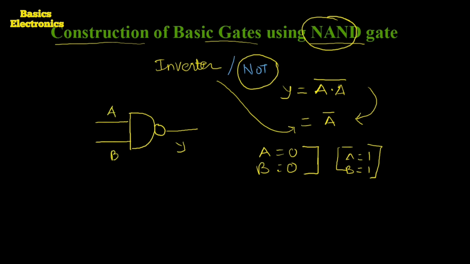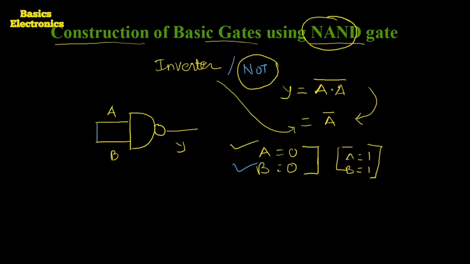But we have to realize the NOT gate by using the NAND gate. What we said just before: if we apply the equal inputs to the NAND gate, then it works as a NOT gate. So we can apply the common inputs by shorting both of its input terminals.